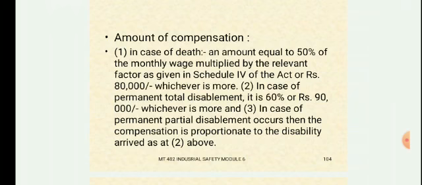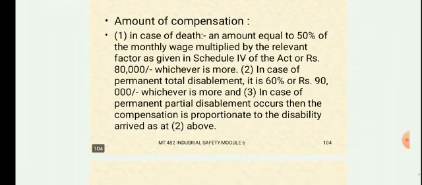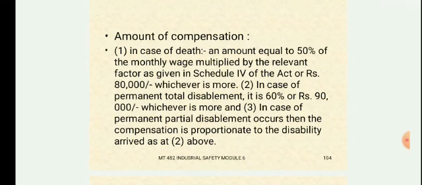In other ways, in case of permanent total disablement, it is 60% of the monthly wage, multiplied by the relevant factor given in schedule 4 of the act, or 90,000 rupees, whichever is more. Okay, in case of permanent total disablement, he is not dead but he is permanently disabled, then there is 60%, a 10% rise compared to the first case, plus the relevant factor given in schedule 4, or 90,000 rupees, whichever is more.